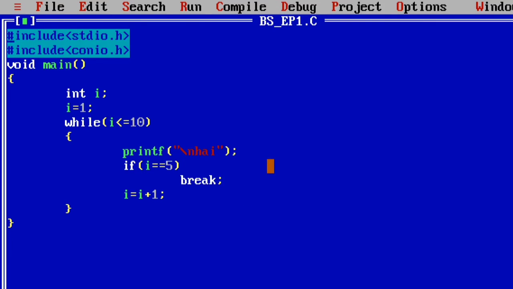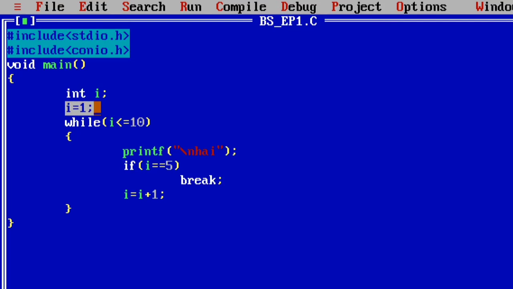Okay students, observe this program carefully. This program is an example of how the break statement is executed. The jumping control statements have the break statement. How the break statement is used in programming, I will explain with this example program. Observe this program carefully.